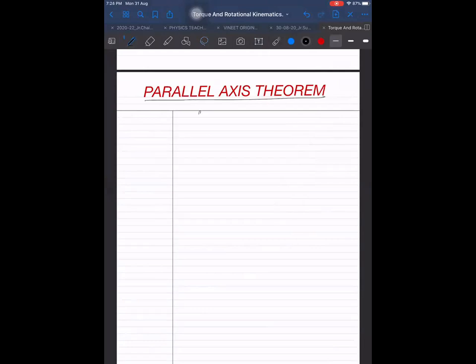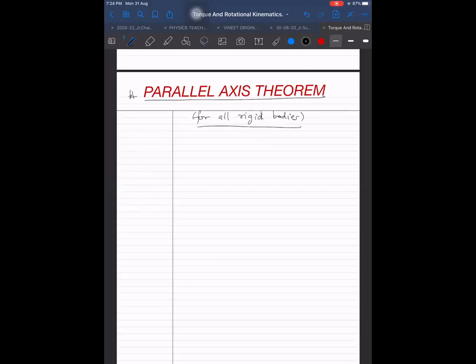This is applicable for all bodies, for all rigid bodies. We don't have to take a planar body, it could be any type of rigid body. It is applicable always. Parallel axis theorem. What does it state?